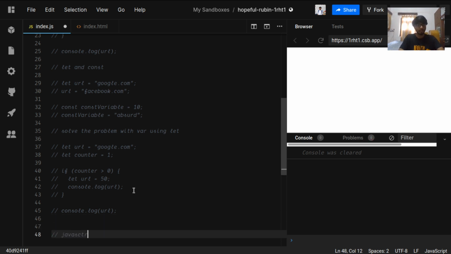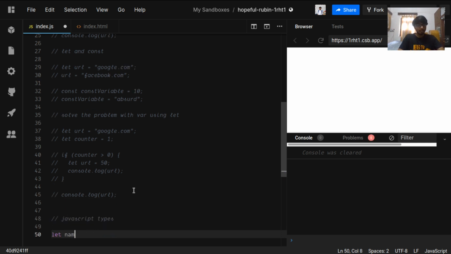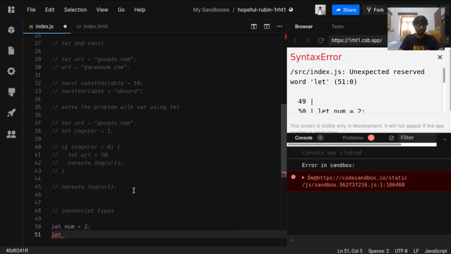JavaScript types. Let's see some basic types. A number, we can have a number as a JavaScript number type. Unexpected, this is a word let. Okay,